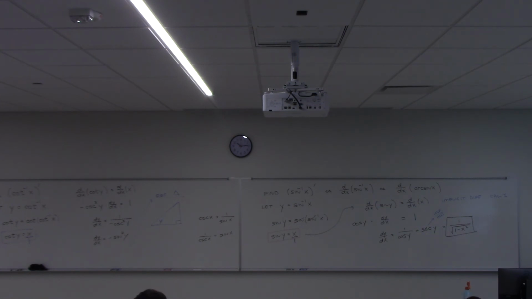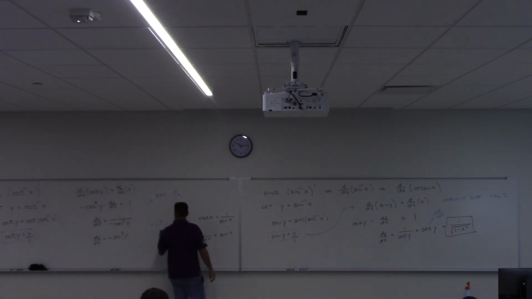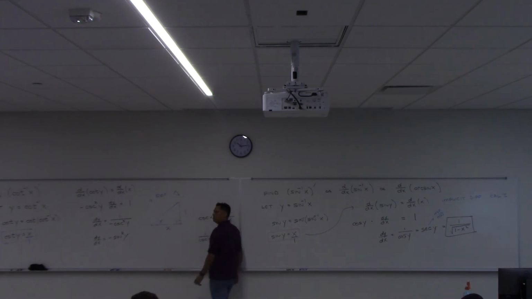Here we go, reference page 2, right angle trig. Cotangent is adjacent over opposite. So adjacent here is this, and opposite is this.